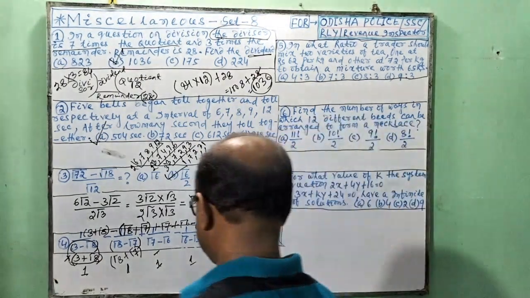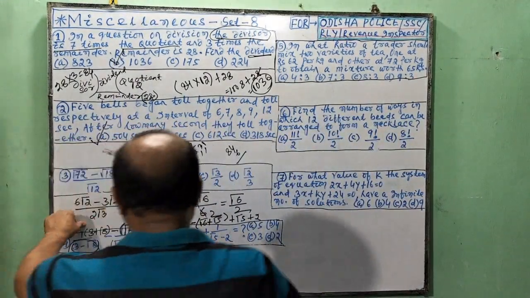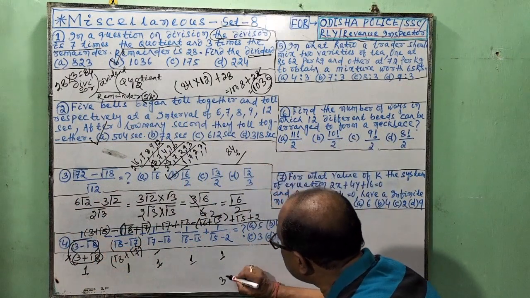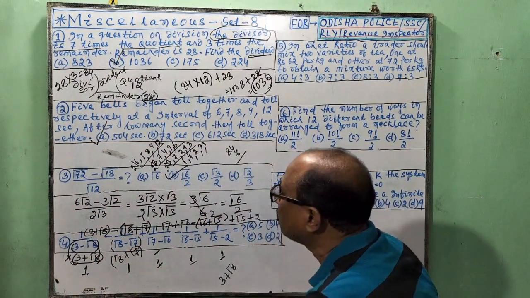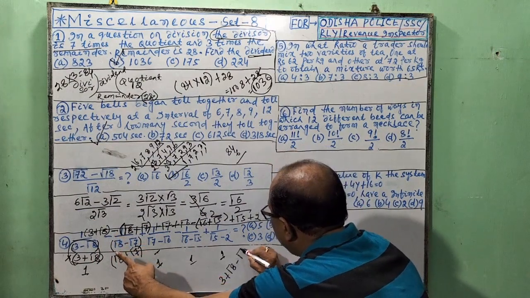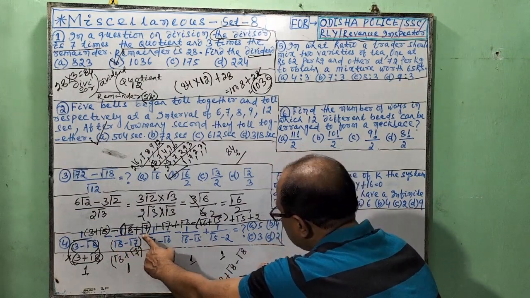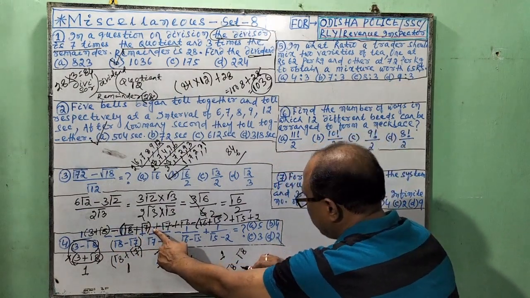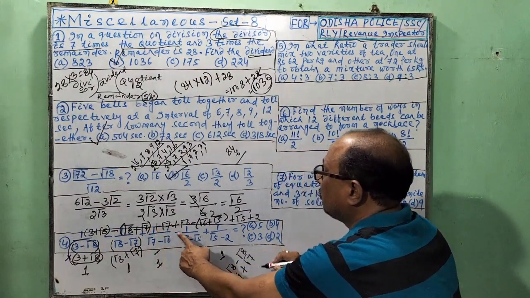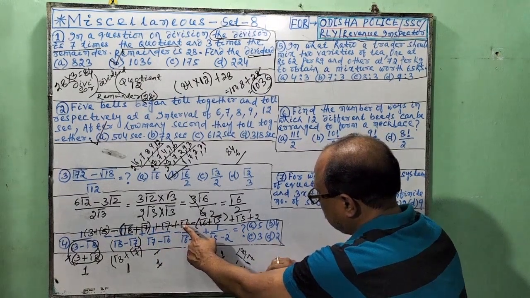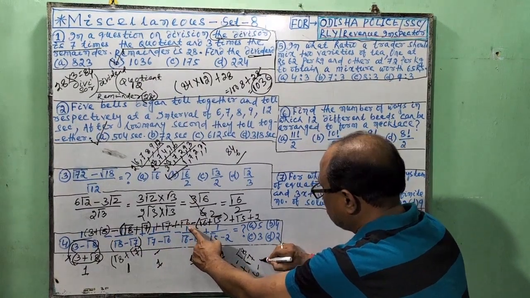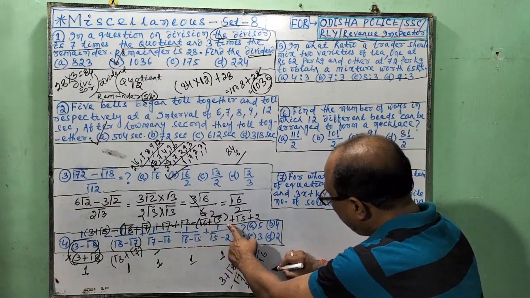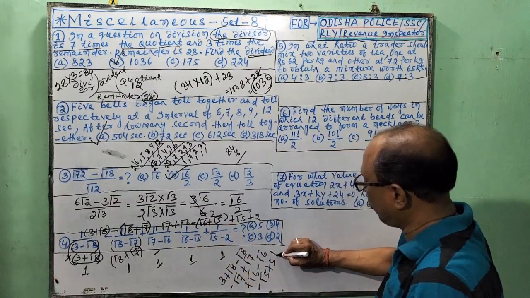So this one, here look. This is 3. This is plus root 8. Root 8 is here. Minus root 8 is here. Minus root 7 is here. Plus root 7 is here. Plus root 6 is here. Minus root 6, minus root 5, plus root 5, plus 2.